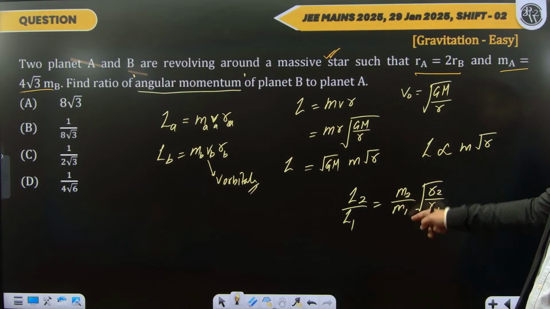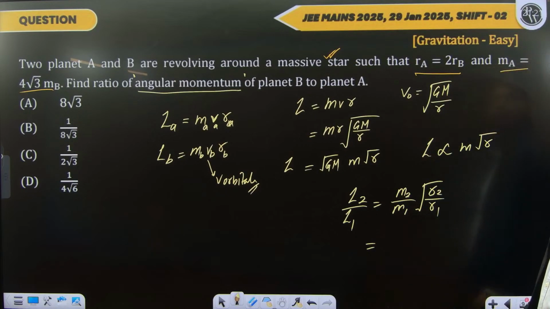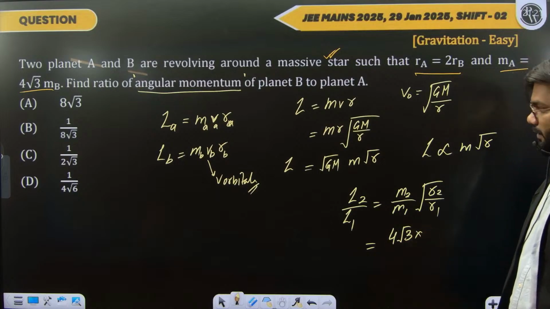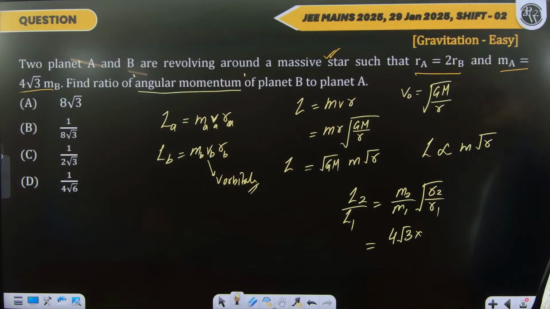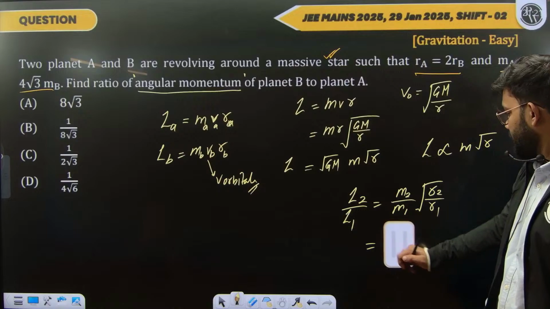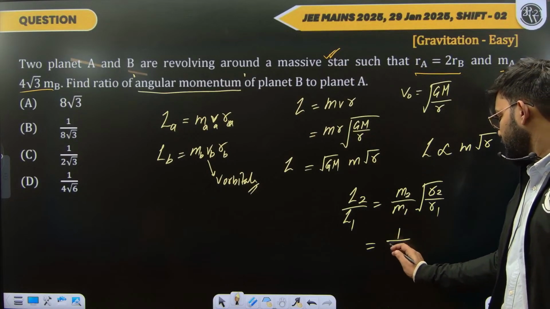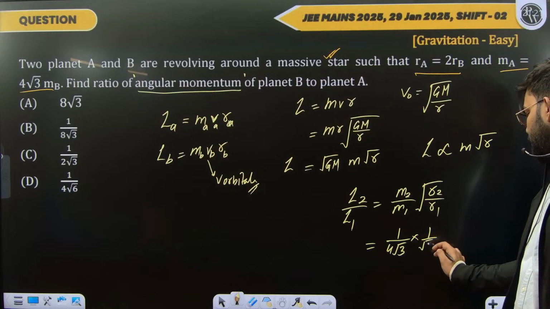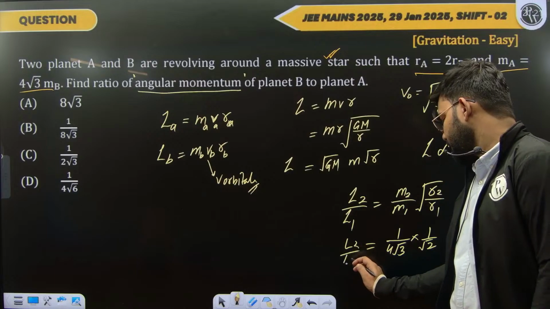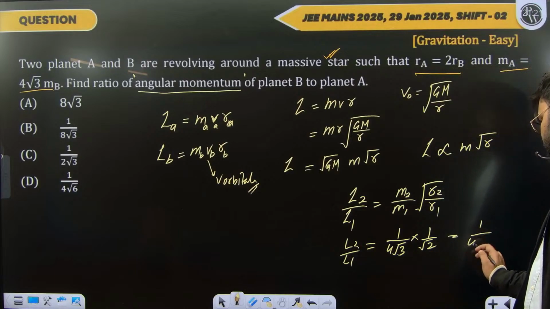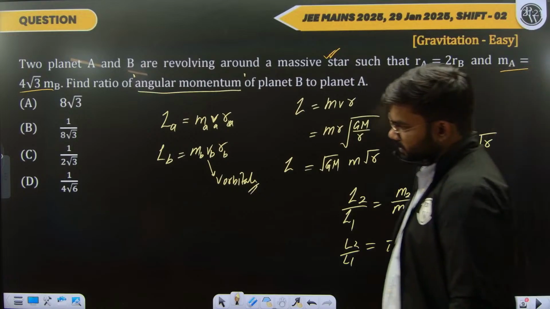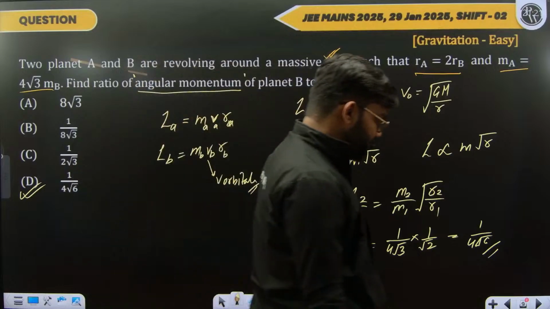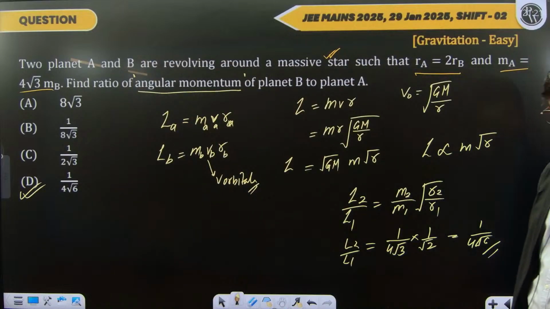I'm taking B as 2 and A as 1. It's given as 4 root 3 multiplied by MA upon MB, right? So it will be 1 upon 4 root 3 into, over here I'll get 1 upon root 2. So L2 upon L1 comes out to be 1 upon 4 root 6, which I believe is the option D. All right, pretty easy question. Let's move on to the next one.